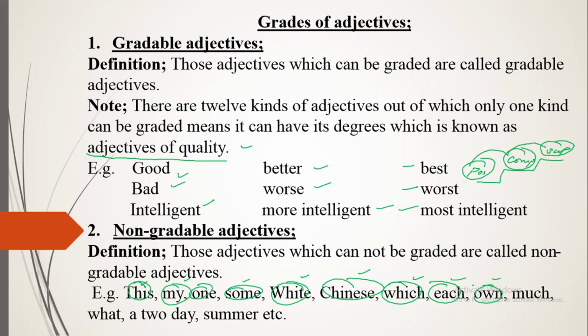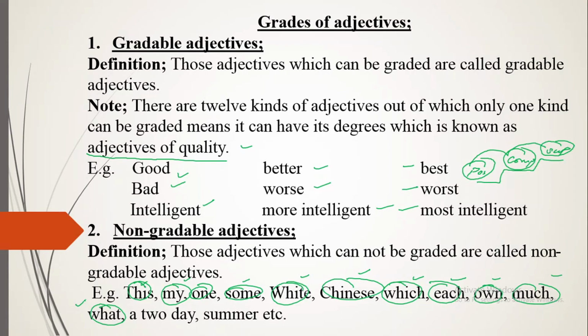The quantitative adjective, like much, cannot have a comparative degree: mucher, muchest. In the same way, what is an exclamatory adjective? What a beautiful car. That is adding something in the meaning of the noun and showing surprise or wonder. And you cannot say whater or whatest.